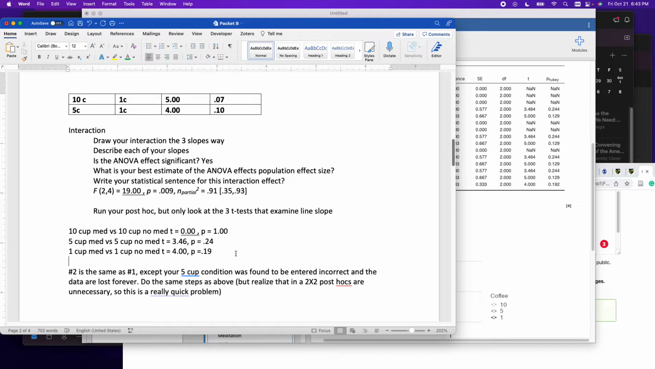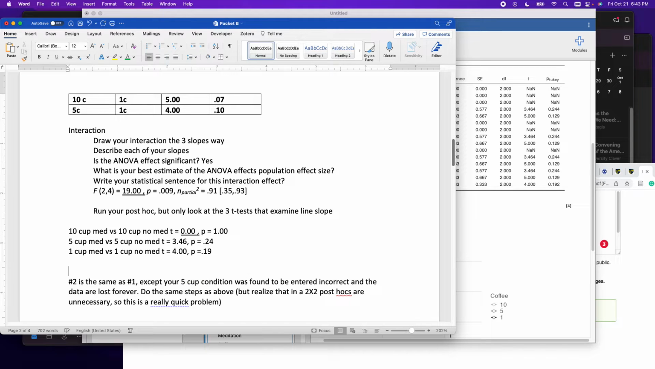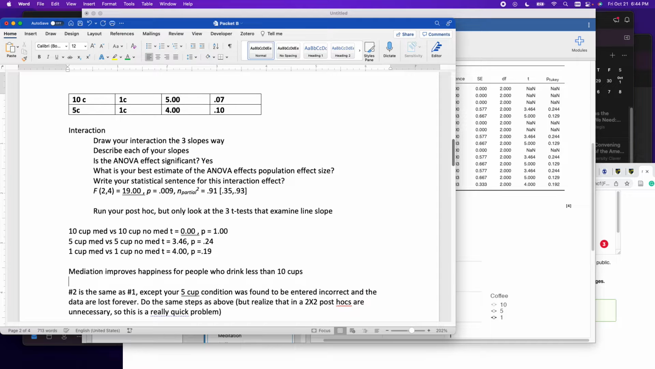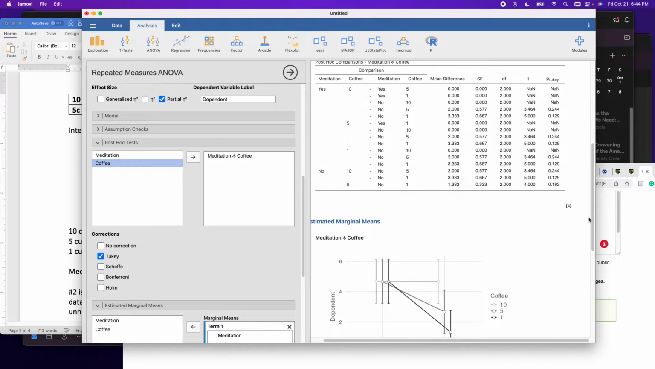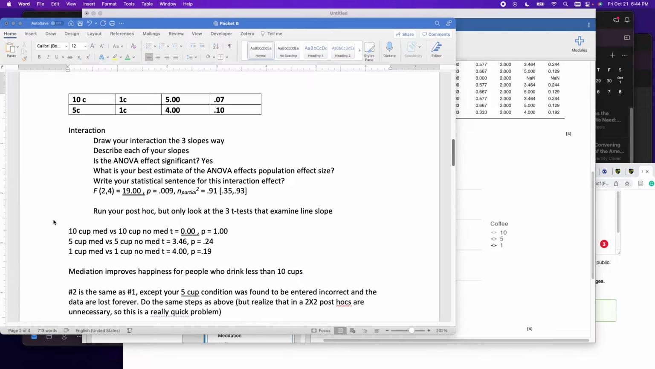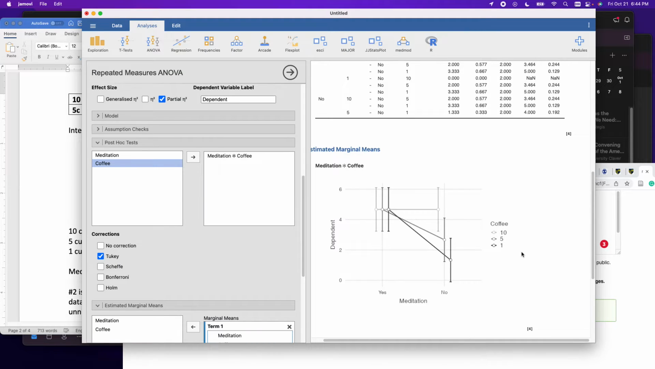All right, I didn't put it in here, but I meant to. What is my headline? Meditation improves happiness for people who drink less than 10 cups. That's my headline. And I literally just described the whole pattern, right? Like we described the 3 slopes before. I just blocked it down.